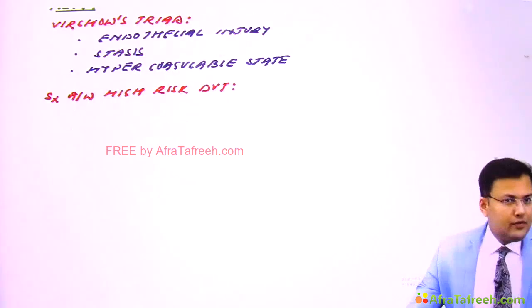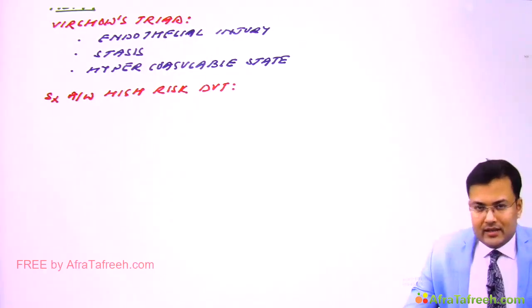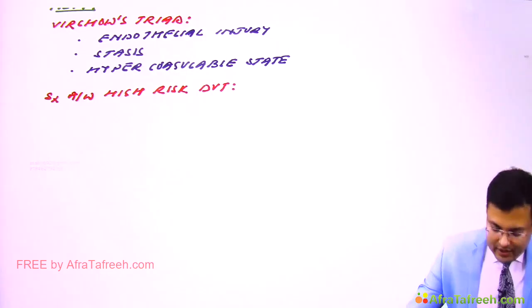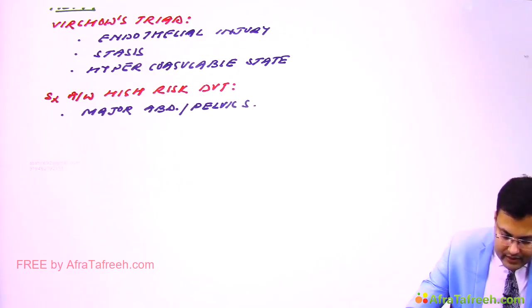Clear? So first is major abdominal or pelvic surgery, orthopedic surgery especially around the hip joint, or urological surgeries in patients who are more than 40 years of age. So what are the surgeries? First, major abdominal or pelvic surgeries. Clear?